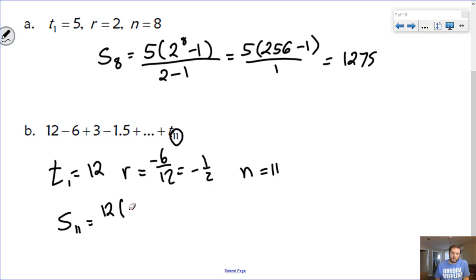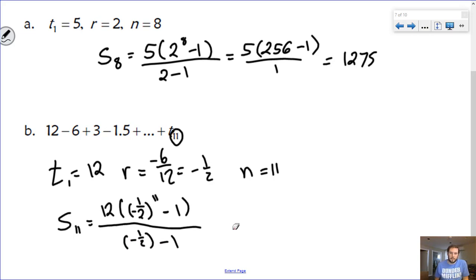and then my common ratio here is negative 1/2, right, to the power n, which is 11, minus 1, all over r, which is negative 1/2, minus 1. Right, so again, plug that into our calculator, do some quick calculations here.